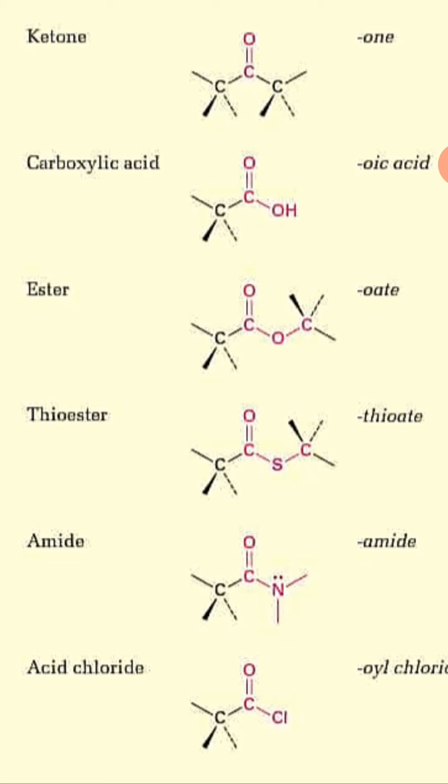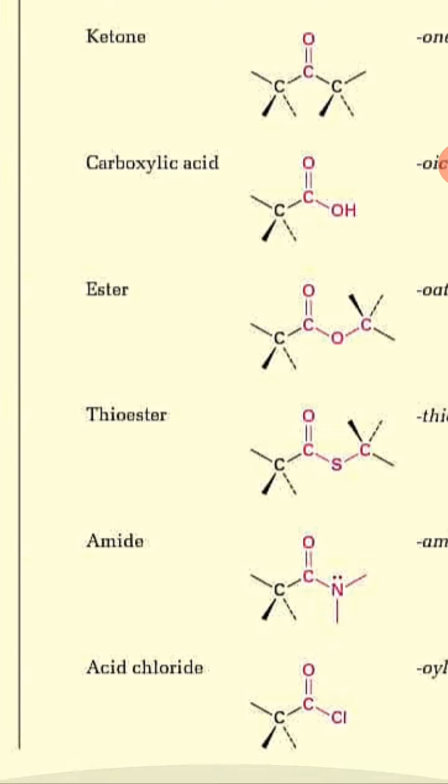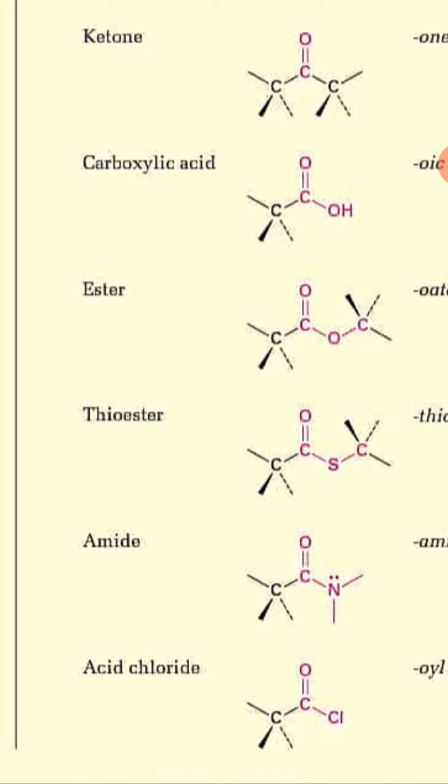Then comes amide. Amide also contains a nitrogen group. As you know with amide, amine, imine, nitrogen is a necessity to be present. But whenever the carbonyl group is present with nitrogen, they are called amides. Okay, the last one is acid chloride. Acid chlorides are also derivatives of carboxylic acid, and in the place of OH there is chlorine. So esters, thioesters, amides, acid chlorides are all the ones resembling the carboxylic acid. All these four are derivatives of carboxylic acid.